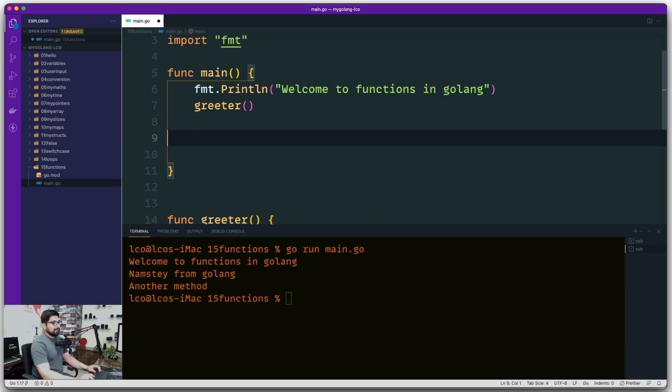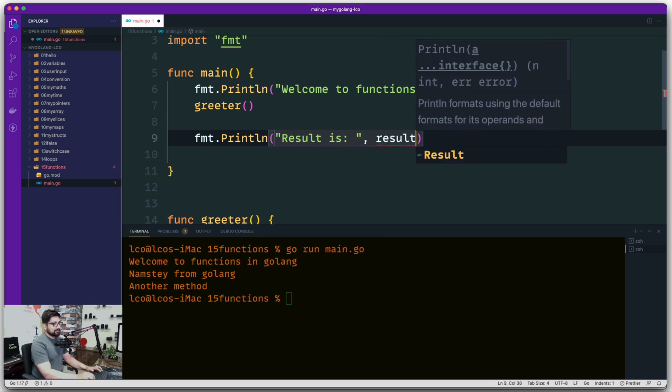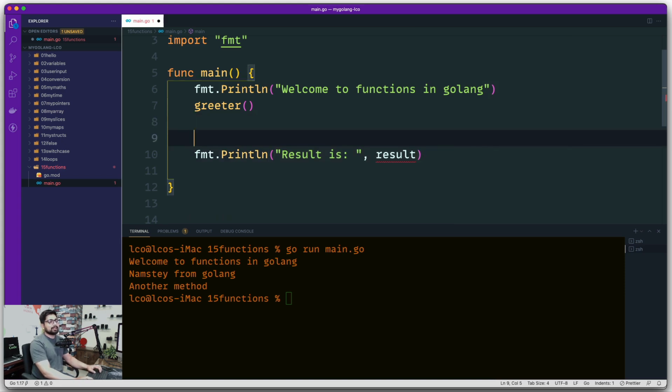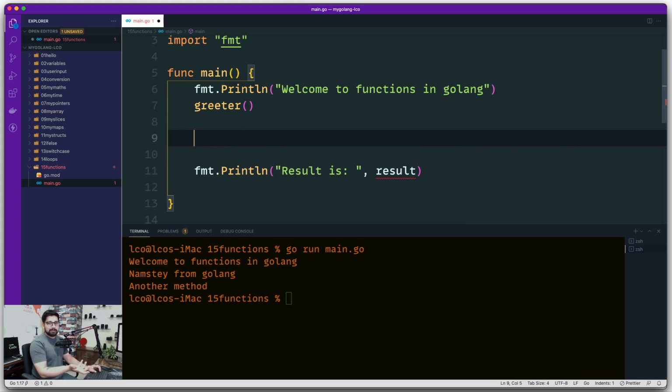Now what I want to do next is create a special method that can add 2 numbers for me. So I'm going to go ahead and print a simple result of this addition. So we're going to say result is, and then print the result from this result variable. This variable doesn't exist yet, but it will be responsible for getting a result. Notice here in the greeter, we are actually printing stuff. Not always do we want to print the stuff. Sometimes we want to hold the value to print it later on, or maybe do some manipulation later on.